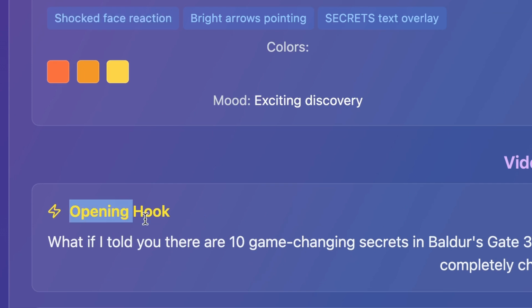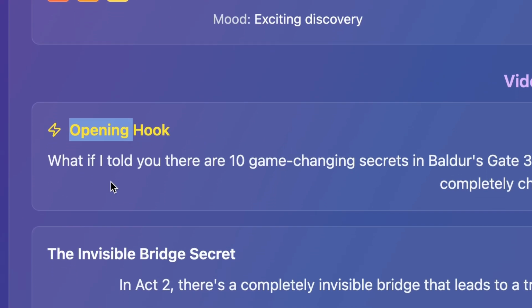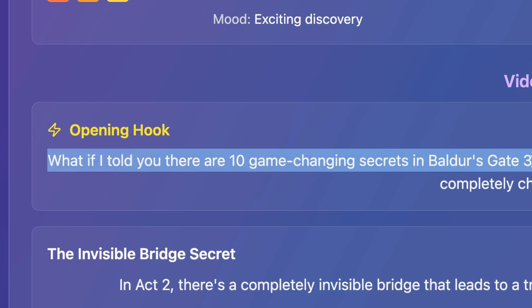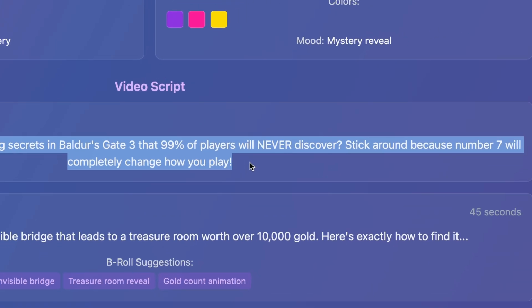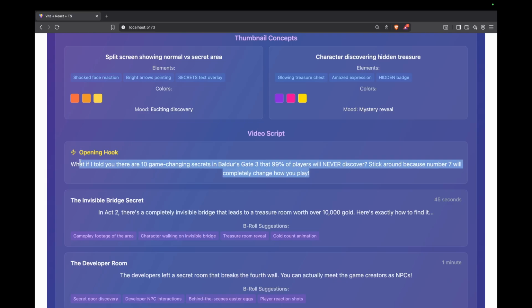And then we have our opening hook. The first 30 seconds to 1 minute of your video is quite important, and you need an opening hook. So: what if I told you there are 10 game-changing secrets in Baldur's Gate 3 that 99% of players will never discover? Stick around because number 7 will completely change how you play. So what this does is it will set the tone of your video. It will engage your audience in a way that they will be curious to know the 7th point, as well as focusing on never discover as well as this question mark.